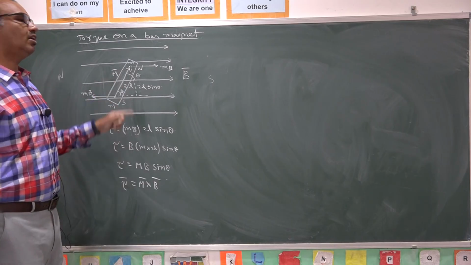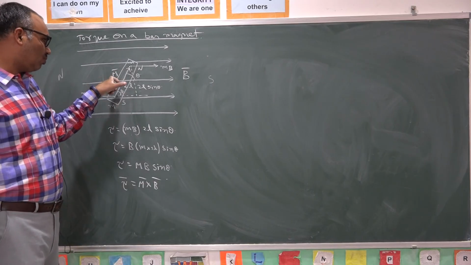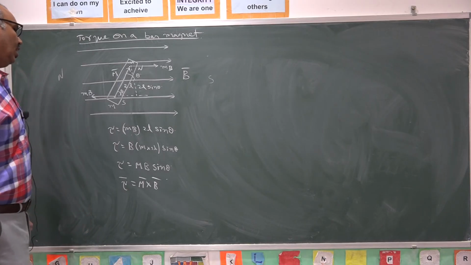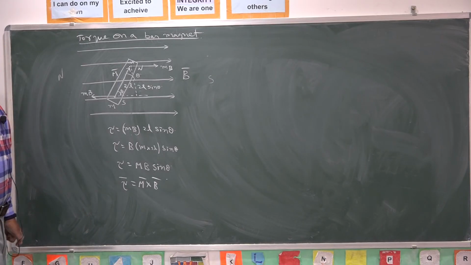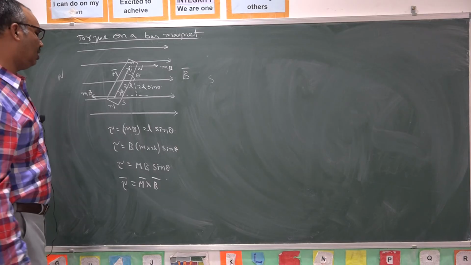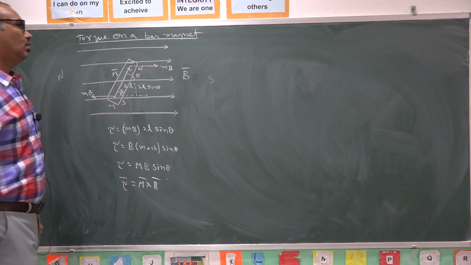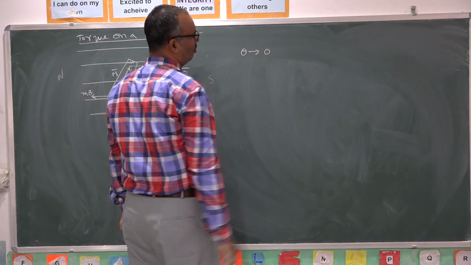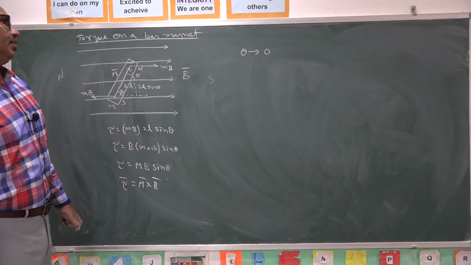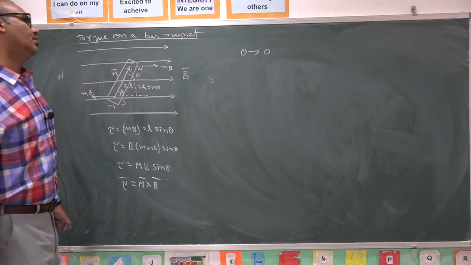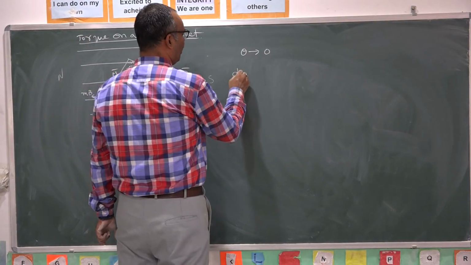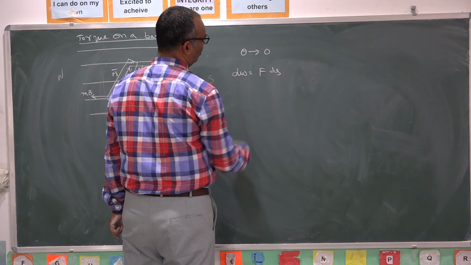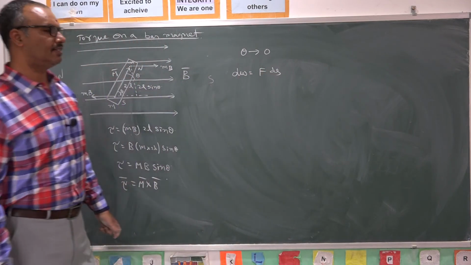This is the unstable equilibrium position. Now the magnet wants to come to the stable equilibrium position. From unstable equilibrium to stable equilibrium will be attained from angle theta to 0. What is the work done? I need to calculate. You know that dW, the small work done, is equal to force into displacement. dW is equal to F ds.